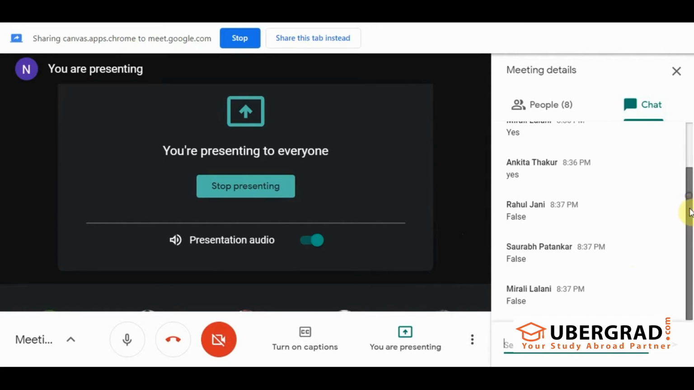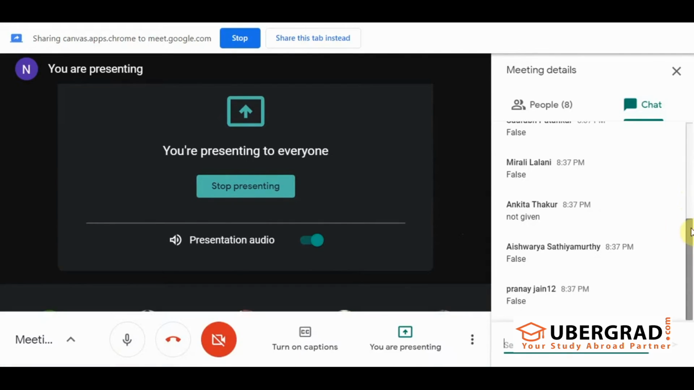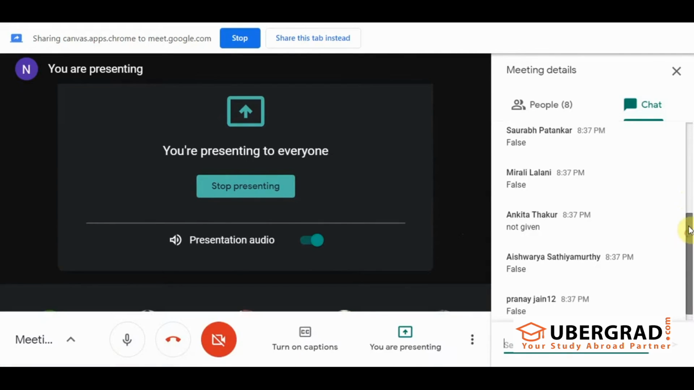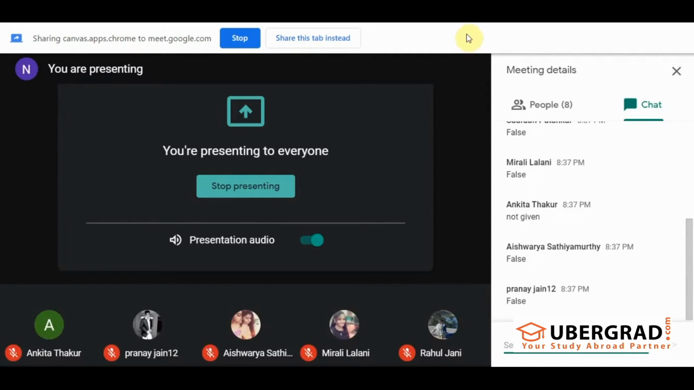Okay, false, false, false, good. All of you are saying false. Okay, see, that's the reason that they have given you. Ankita says not given. Okay, good. So except Ankita, all others are saying that it is false. Alright, Ankita, can you give an explanation? Why do you think it is not given? Why not false as others? Exactly, exactly.